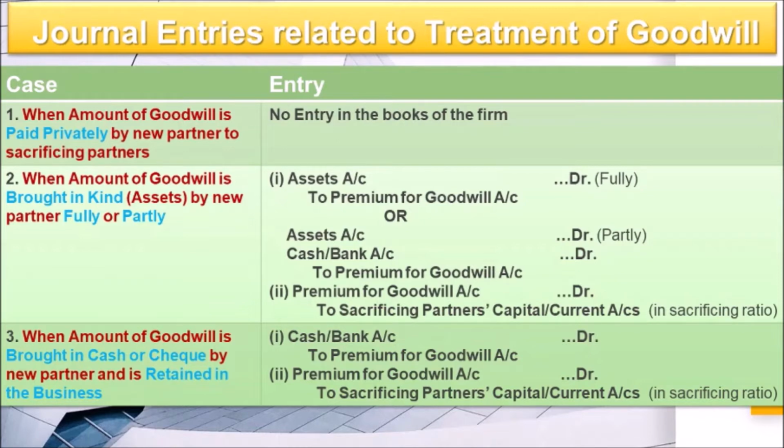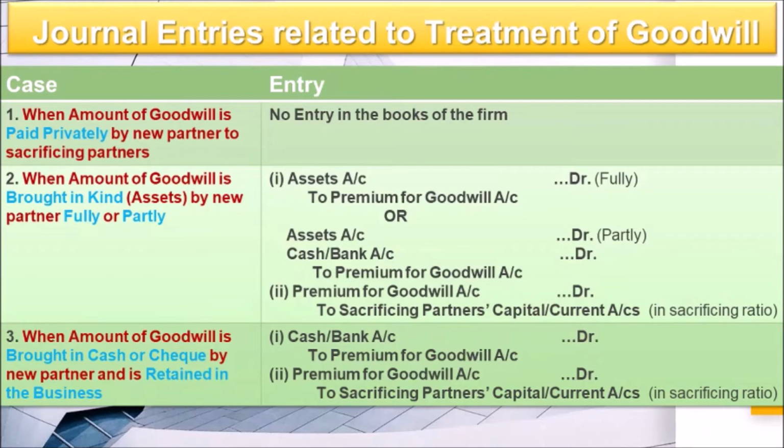When amount of goodwill is brought in kind, kind means any asset. Asset can be furniture, machinery, plant, car, computer, printer, anything, by new partner fully or partly. Fully or partly means, say for example, the amount of goodwill the new partner is supposed to bring is 50,000, and he brings the furniture of rupees 50,000, then it means he has brought the full value. But if he brings the furniture of rupees 25,000 and the rest 25,000 he brings in cash, then it is the partly case. So in both the cases you will see the journal entry here.